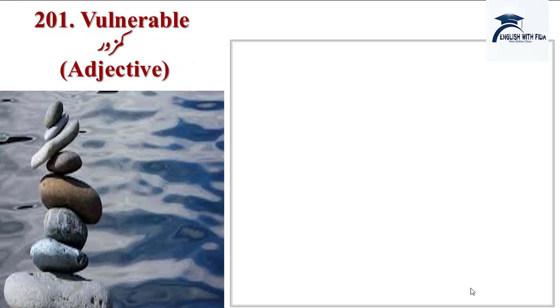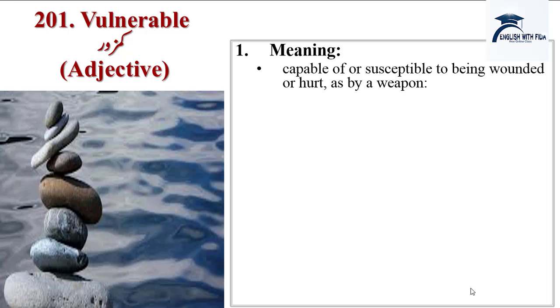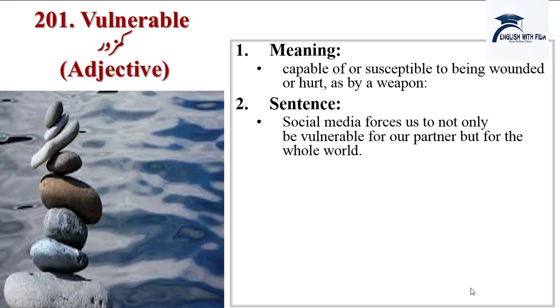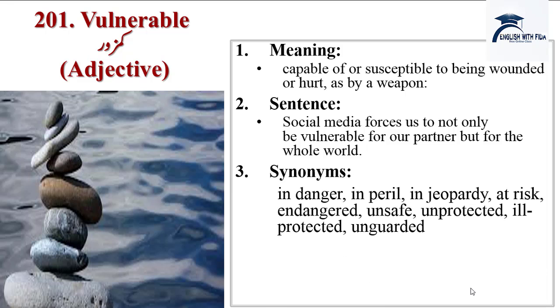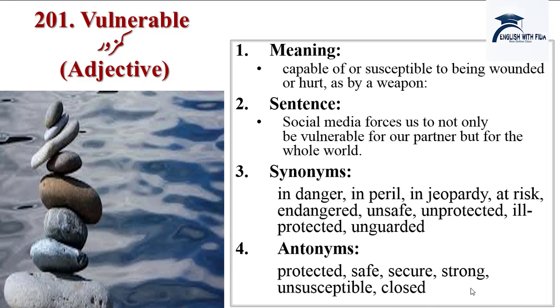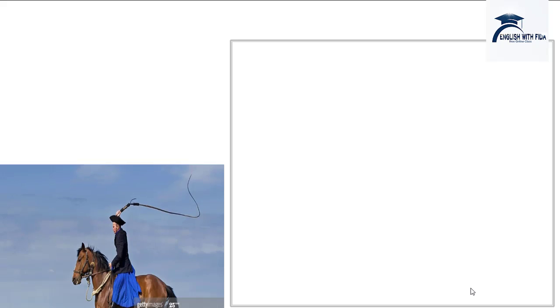Next word is vulnerable, kamzor, risky, under threat. Meanings are capable of or susceptible to being wounded or hurt as by a weapon. Sentences: social media forces us to not only be vulnerable for our partner but for the whole world. Synonyms are in danger, in peril, in jeopardy, at risk, endangered, unsafe, unprotected, ill-protected, unguarded. Antonyms are protected, safe, secure, strong, unsusceptible, closed.